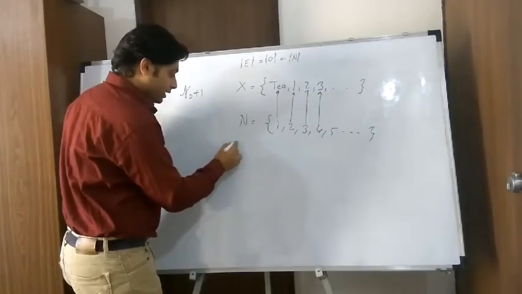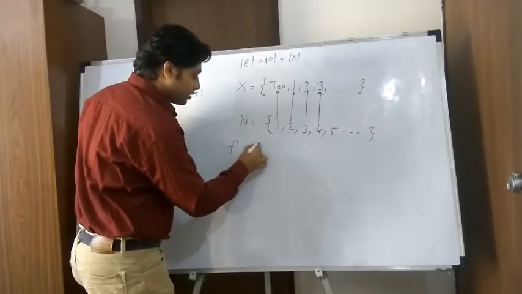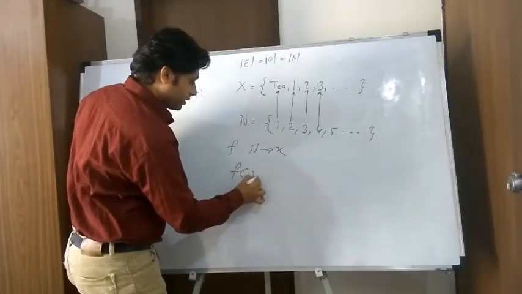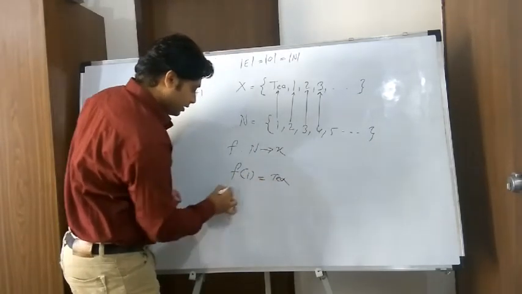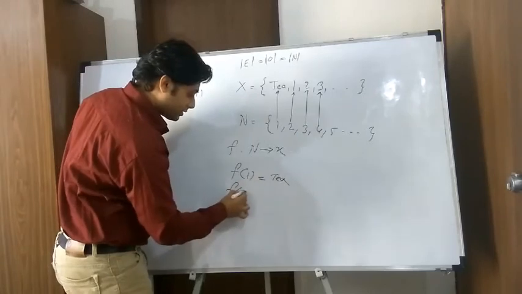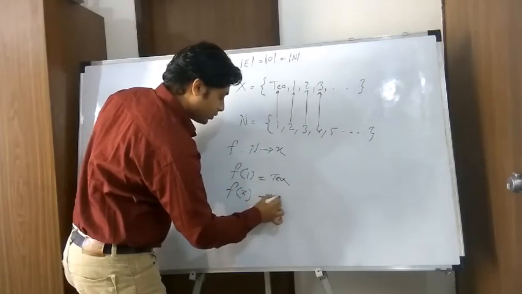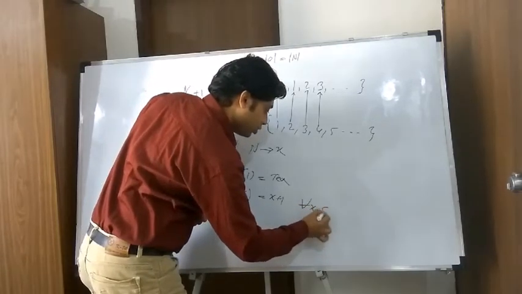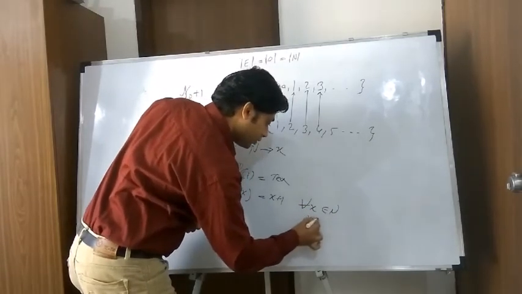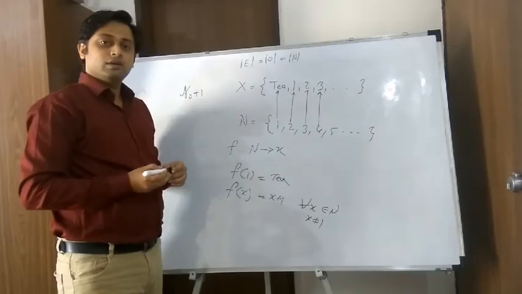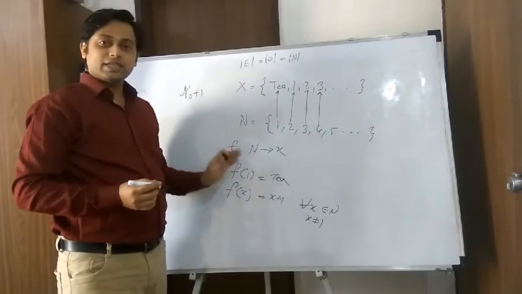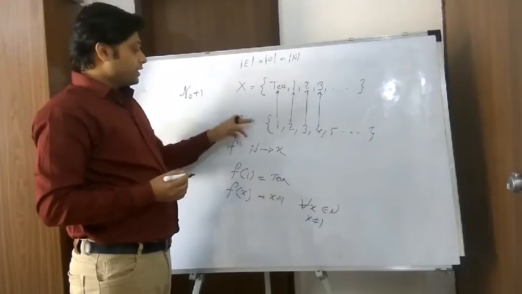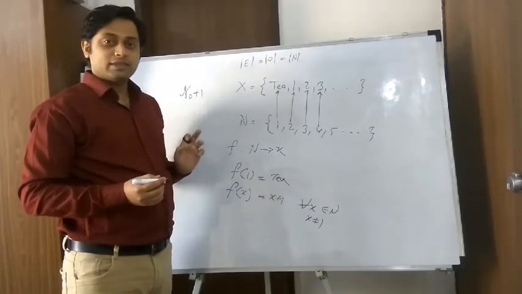I have a function from N to X such that f of 1 is equal to t, and for all other x it is x minus 1, for all x belonging to N and x not equal to 1. This function again is a bijection. So there exists a bijection between the elements of N and the elements of X.